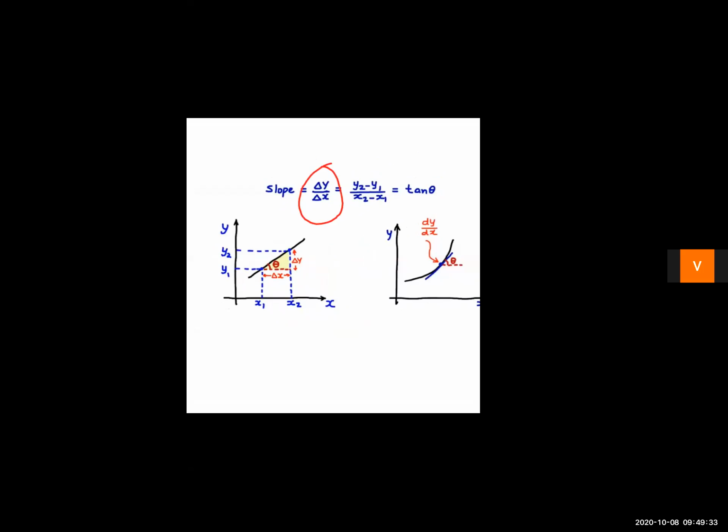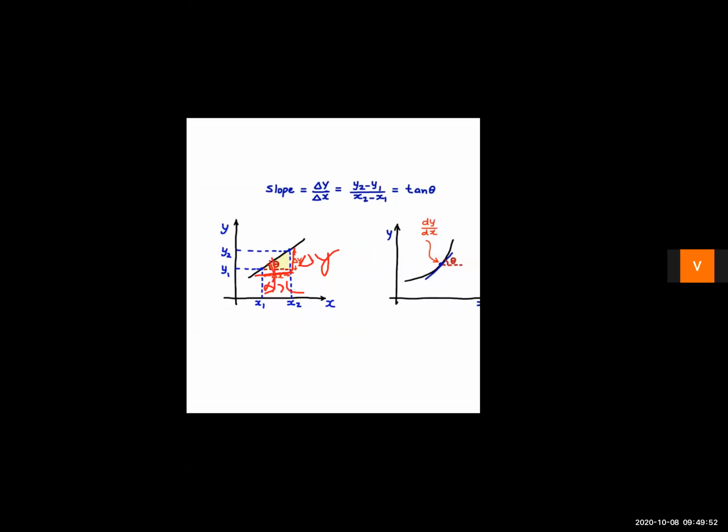And for change, we use the symbol del. Right, children? Now, change in y is what? y2 minus y1. And change in x coordinate is what? x2 minus x1. Now, if we form a right angle triangle here, this is the change in y coordinate and this is the change in x coordinate.